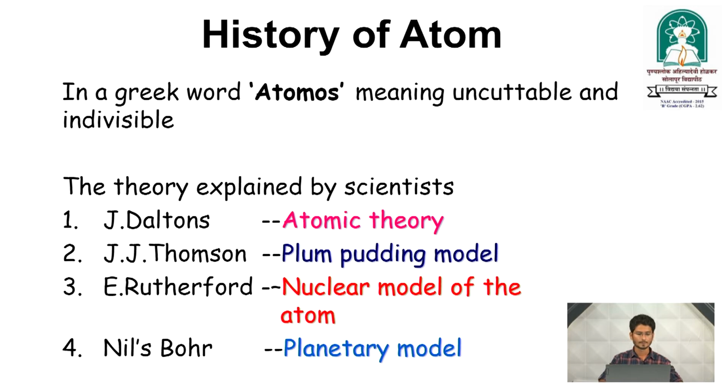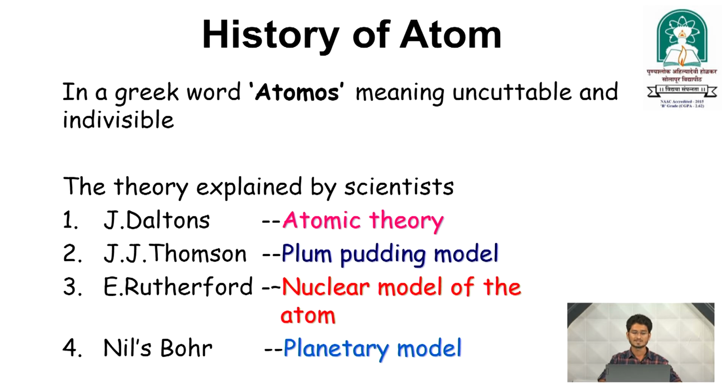After that, the theory was explained by scientists. There were many scientists who worked hard to find what atomos is and how it is. The first one is Dalton. Dalton was trying to give a complete idea about the atomic theory. He considered the law of conservation of mass and the constituent particles. He tried to explain everything about the atom, and now we call it Dalton's atomic theory.